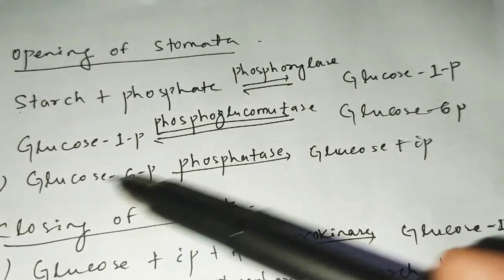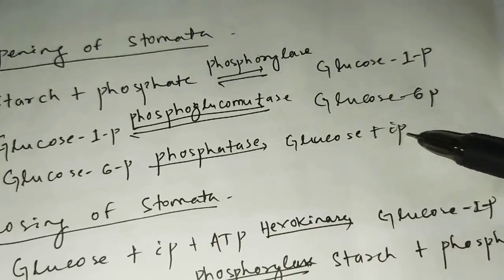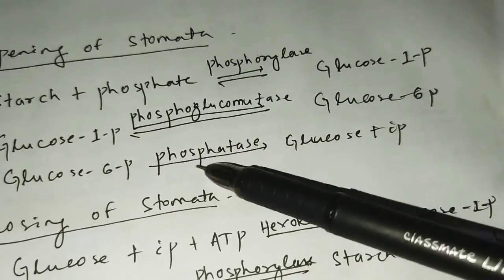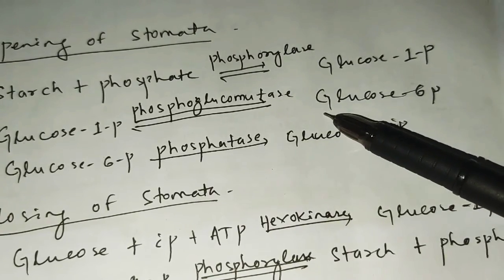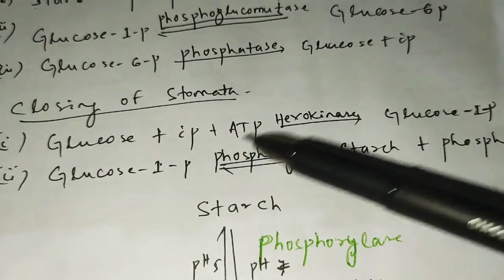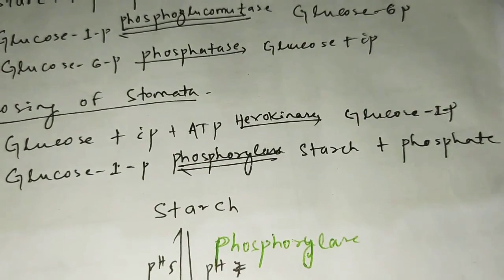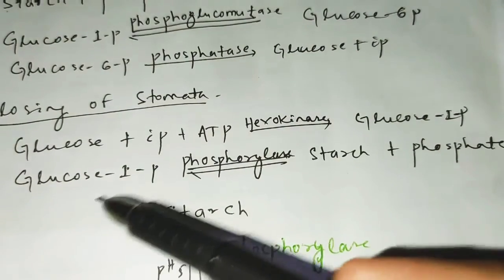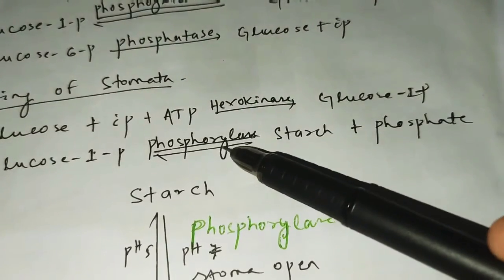Then glucose 6-phosphate is converted to glucose and inorganic phosphate, by phosphatase enzyme. Clear? This is the opening of stomata. Then how does it close? Glucose plus inorganic phosphate in presence of ATP and hexokinase enzyme is converted to glucose 1-phosphate, and again glucose 1-phosphate is converted to starch and phosphate in presence of phosphorylase.